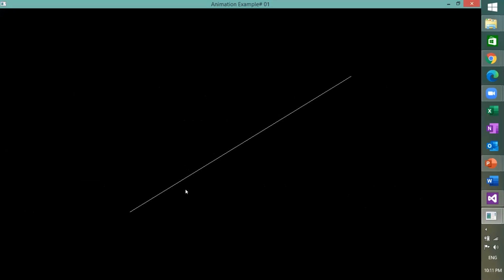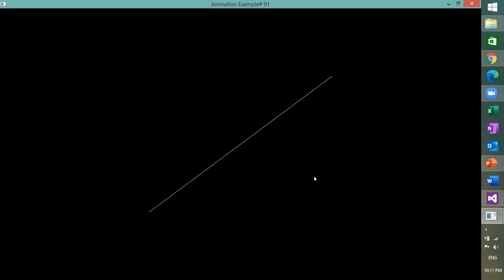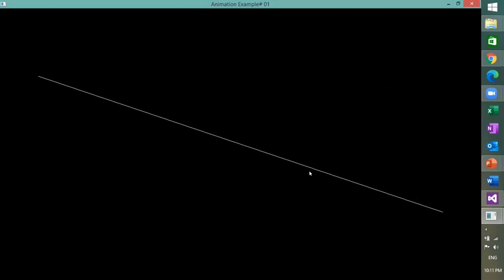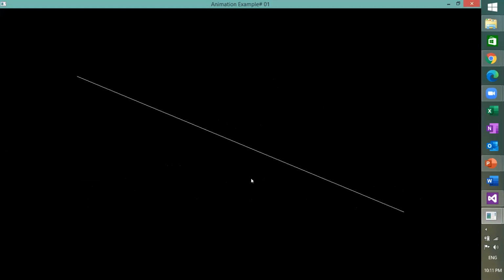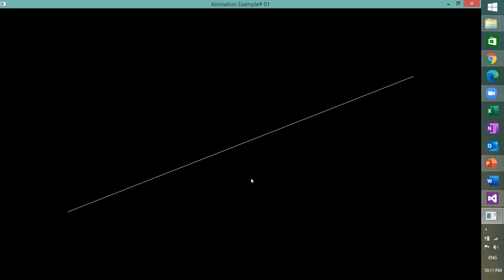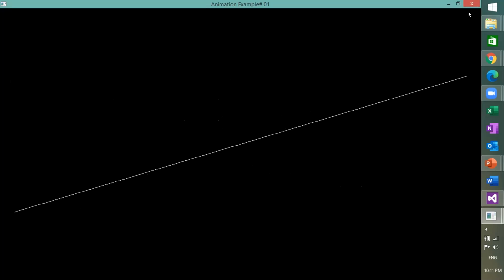These lines are redrawn one by one by using the concept of double buffering, swap buffers and double buffering. So this is the animation, and you can see how we use glutInitDisplayMode with GLUT_DOUBLE in the main method, and glutSwapBuffers at the end of the display method. So this is example number one.